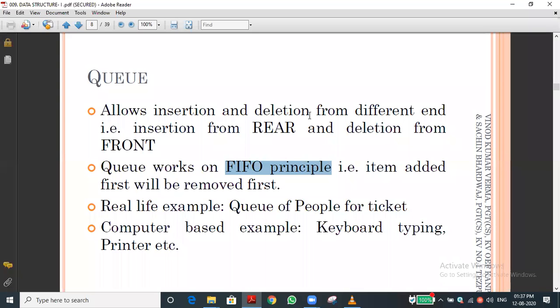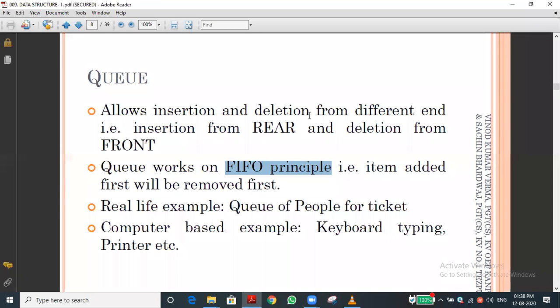A queue has two ends, and we can do operations at both ends. The top end is called the rear, and the bottom end is called the front. Deletion only happens at the front end, and addition only happens at the rear end. Can you understand? Two ends are there.